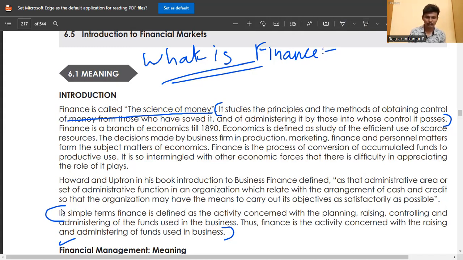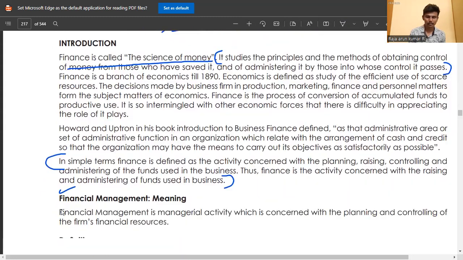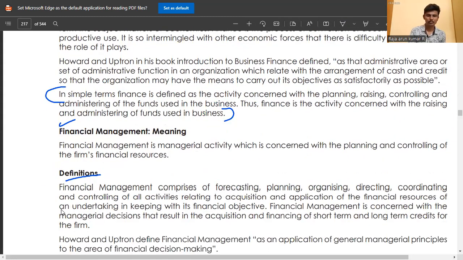In simple terms, finance is defined as an activity concerned with the planning, raising, controlling, and administrating of the funds used in the business.